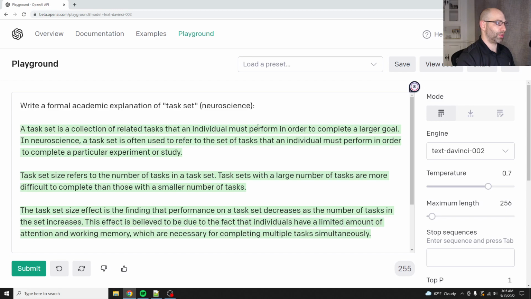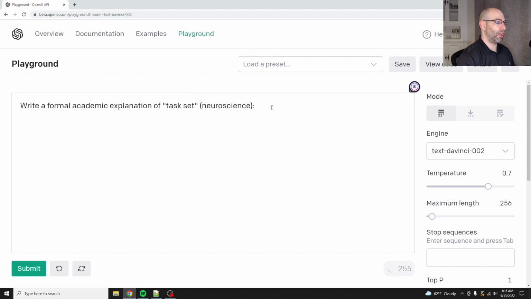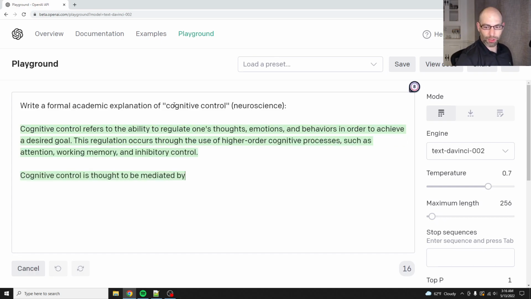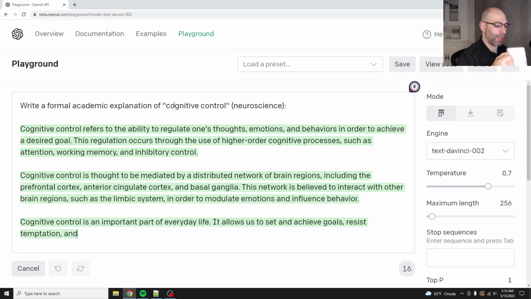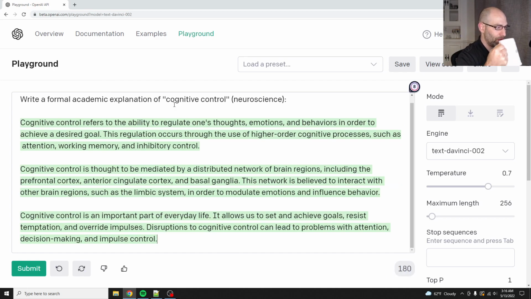So it's just repeating itself again. That's fine. Okay, so then let's say cognitive control, because this is another super important concept. And I'm going to try some of my tea. It's probably still super hot, but you can hear I'm a little congested.